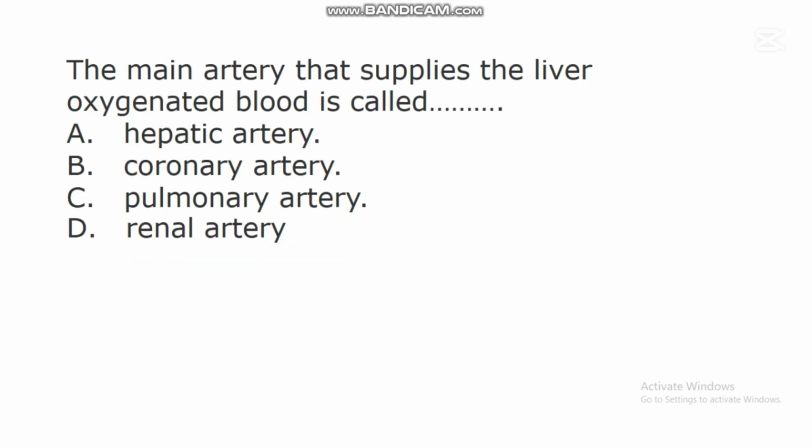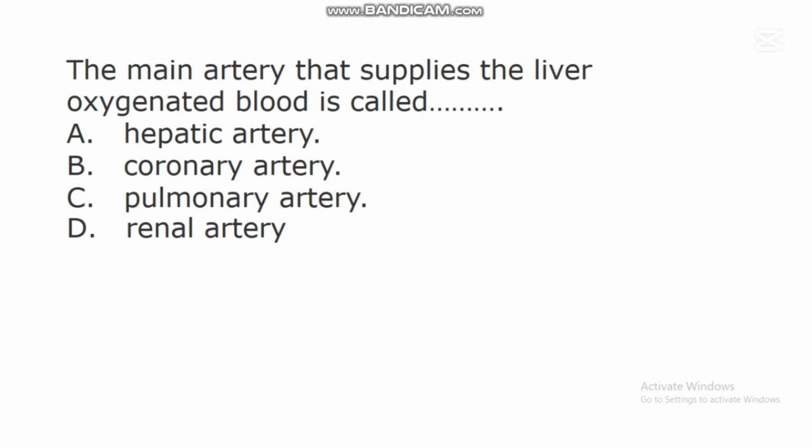The next question says, the main artery that supplies the liver oxygenated blood is called dash. A. Hepatic artery. B. Coronary artery. C. Pulmonary artery. D. Renal artery.